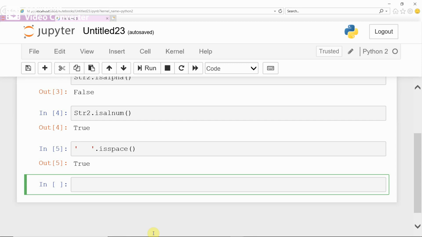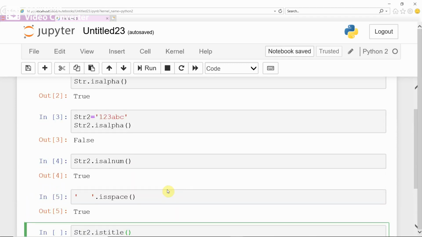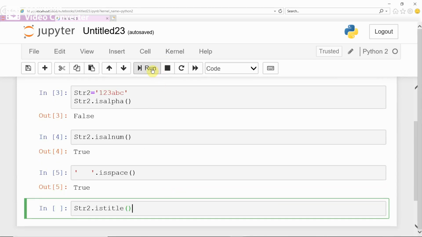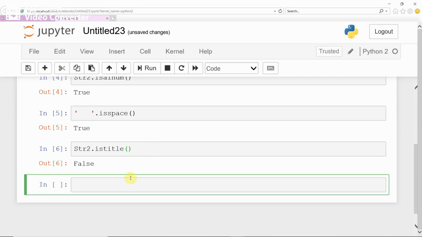If you want to check for the case of the string, for example, str2.istitle, title checks whether the string is in title case. What is title case? Title case is nothing but a string where each word starts with a capital letter. In str2, what's stored? 123abc. If you try istitle with str2, it gives false.